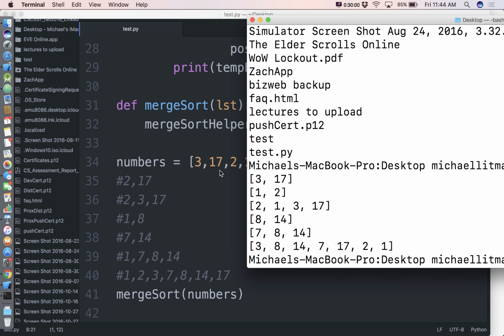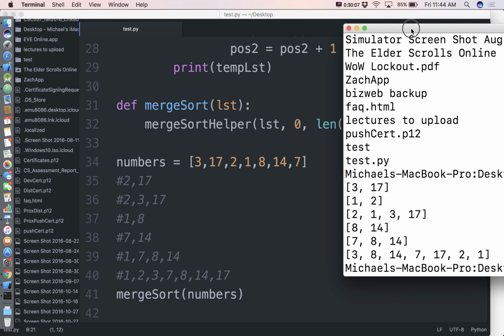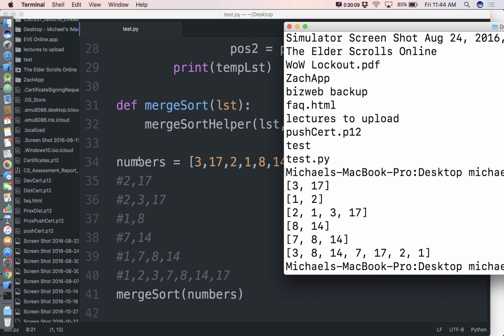So 3, 1, 7 is the first two things we are sorting. Then we had our 1, 2. I wasted my time doing this. I treated the first half as the 3 list instead of the 4 list. So 3, 1, 7 is the first part. 1, 2 is the second part. Then we merge those together. But this looks a little sketchier. This really should be the sorted version of that. Should be 1, 2, 3, 1, 7. So we have a little bug, it looks like, in our code there.